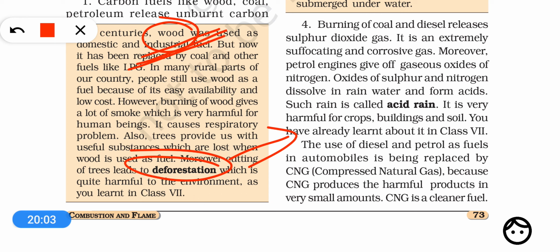Nowadays another important thing is that CNG is being promoted for use as a fuel for motor vehicles, because CNG is one of the cleanest fuels, and it produces almost very few harmful substances. It does not cause air pollution, and this is why CNG is being promoted for use as a fuel.